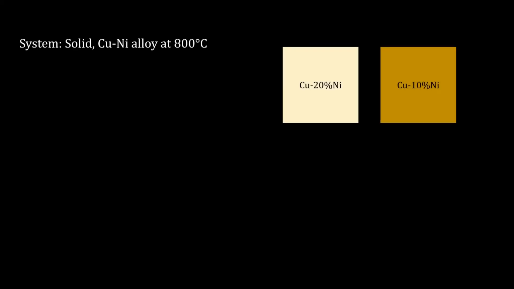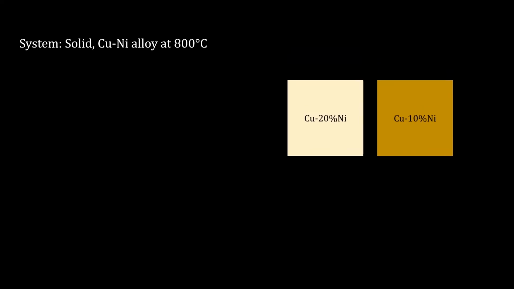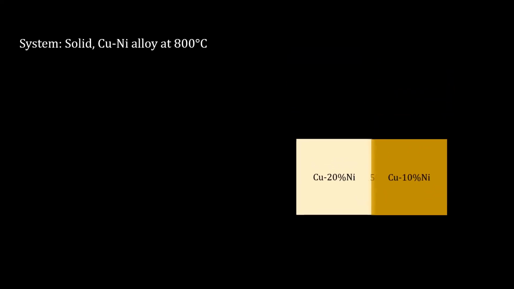Now consider two solid copper-nickel alloys at 800 degrees Celsius inside a furnace. Both are made of mostly copper. One has 20% nickel and the other has only 10% nickel. Now join the two pieces, give some time, what happens? The nickel concentration becomes uniform, 15% throughout.